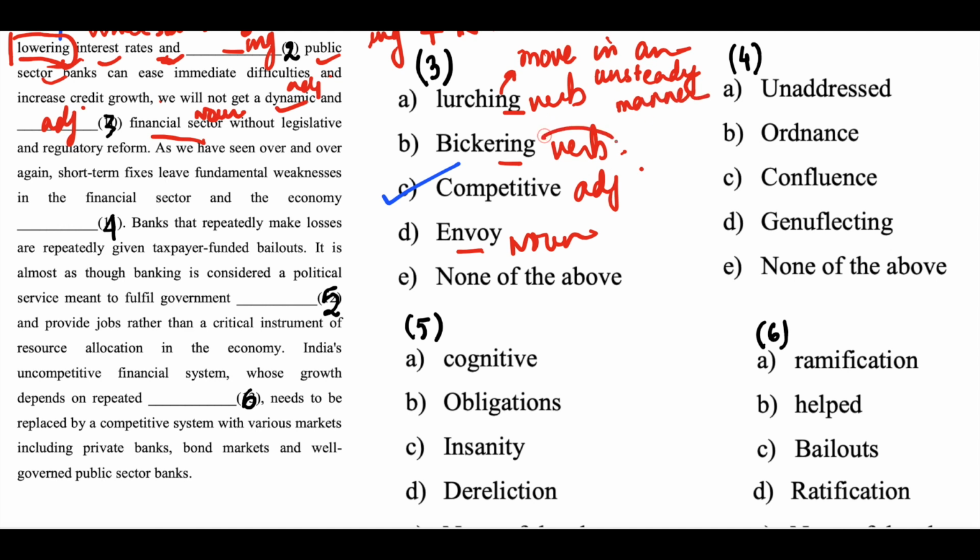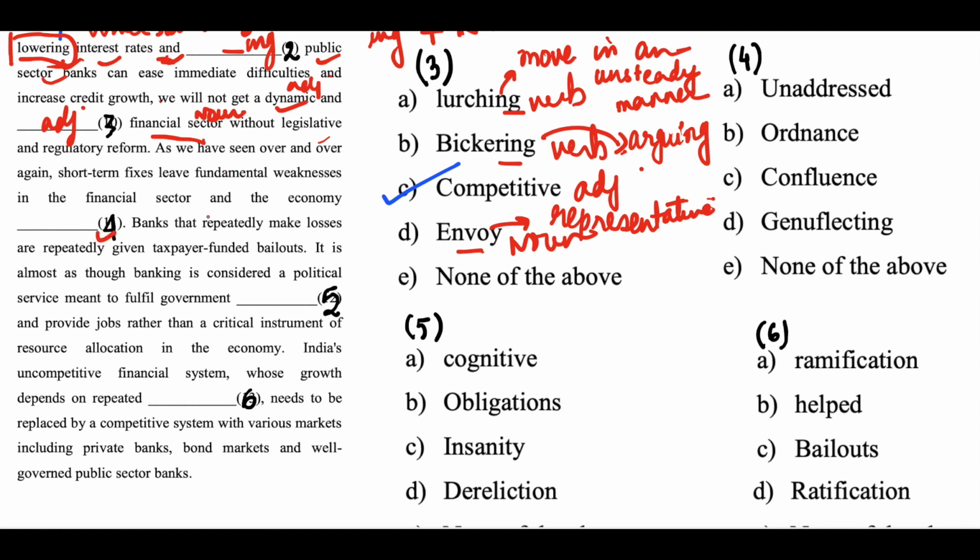Bickering. Bickering means arguing, fighting. Bitter argument. Okay. Envoy. Envoy means a representative of any country. Representative. Diplomat. Okay. So comparative is the right answer. That is, we will not get a dynamic and competitive financial sector without legislative and regulatory reform. Okay. Now let's go to the next one.